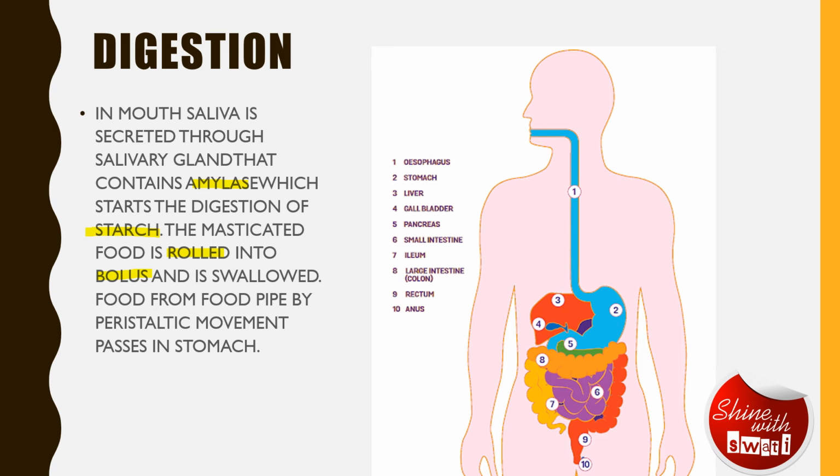This peristaltic movement is the slow movement of the food that occurs here in the esophagus, or we can also call it the rhythmic contraction and relaxation of the muscular walls here, so that food slowly goes into the stomach. And this is a 1 mark question.